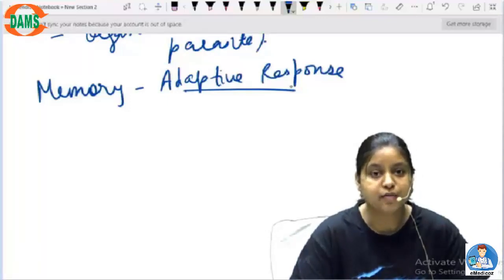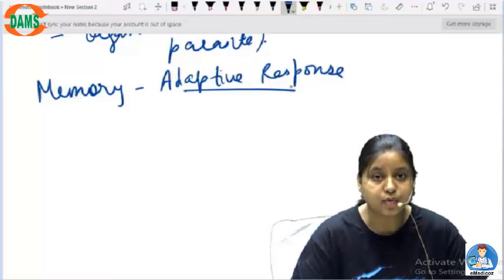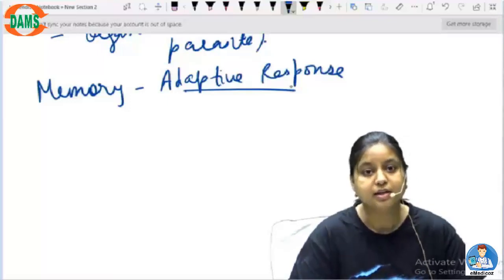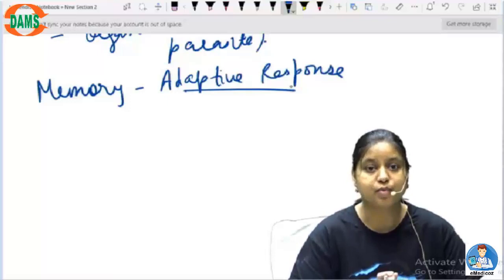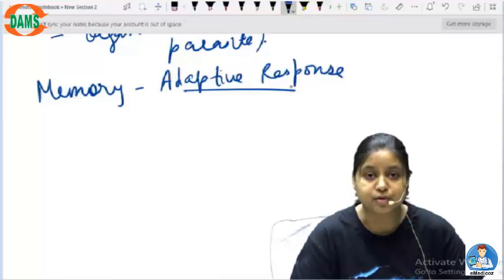So if already we have a kind of vaccination, or we have that kind of organism in our body, for example dead bacterial cells of a particular bacteria which causes some kind of disease in the body, then our body will recognize if any kind of attack further will come from the same bacteria from outside.